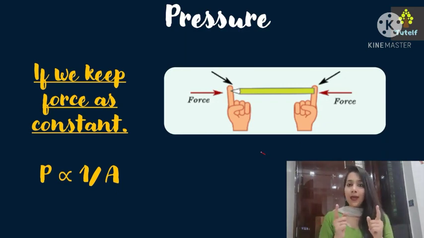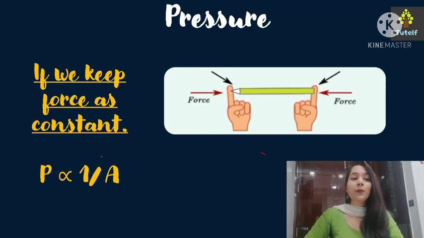Now, for example, if I take a pen and push it from both ends, what I'll see is that from the pointed end of the pen I will get a mark, but not from the other end. That is because the area at the pointed tip is very much less as compared to the other end. And if the area is less, the pressure applied would be more, and that is the reason I get a prick mark here, right? So try this: take your pencil or pen and apply an equivalent force from both ends, and you will see that you get a prick on the finger where the pointed end is and not on the other finger. So this means that pressure is inversely proportional to area.